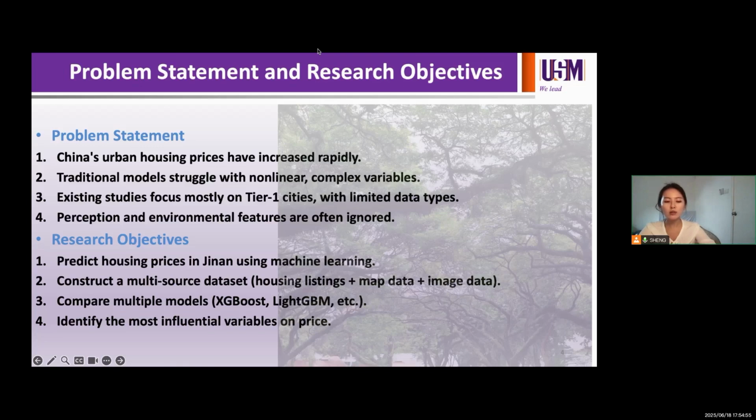The research had 4 goals: 1. To build accurate housing price prediction models using machine learning. 2. To develop a rich dataset that includes not just house listings, but also map data and street images. 3. To compare model performance and select the best one. 4. To identify which features such as structure, location, or street view have the strongest influence on price. These objectives help us not only predict prices, but also understand what really matters to buyers in Jinan.